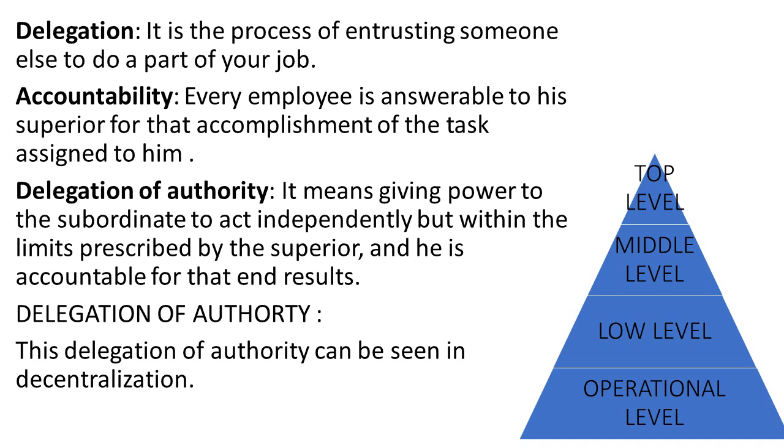This is delegation of authority: giving power to the staff or to the junior. So we can say that delegation of authority means giving power to subordinates to act independently, but we should remember, within the limits prescribed by the superior, and at the end they are accountable to show the result to the manager. That is called delegation of authority. In this, we already discussed what accountability is. Accountability means you are answerable for your work details.